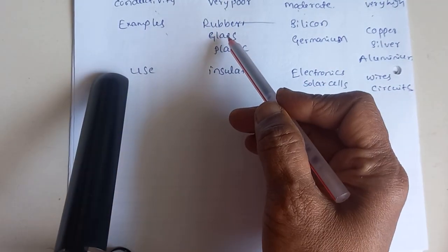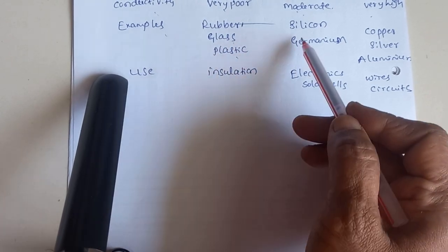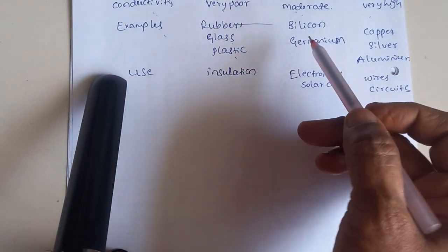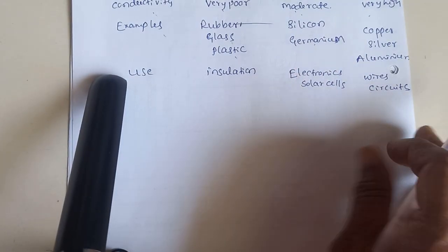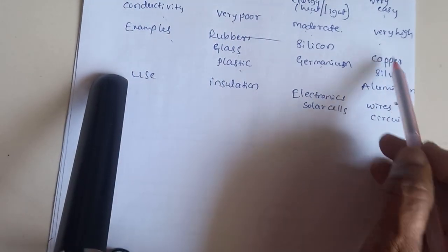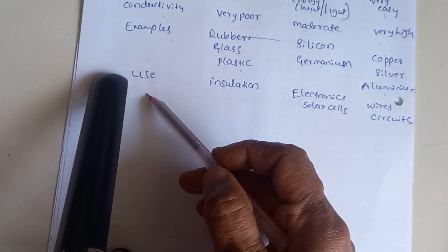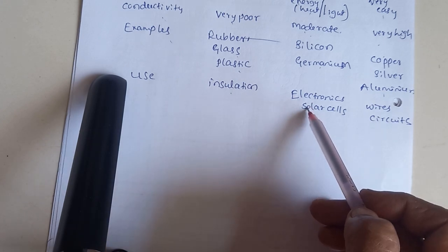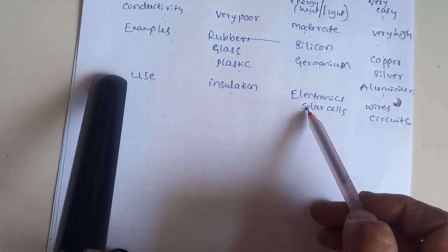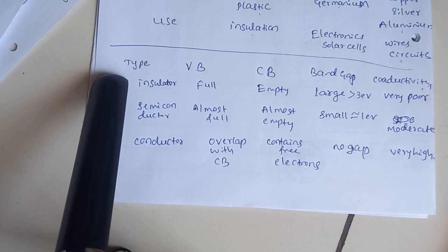Examples for insulators: rubber, glass and plastic. Examples for semiconductors: silicon and germanium. Examples for conductors: copper, silver, aluminium. And what is the use of these materials? Insulators are used for insulation, semiconductors are used for electronic solar cells, and conductors are used in wires and circuits.